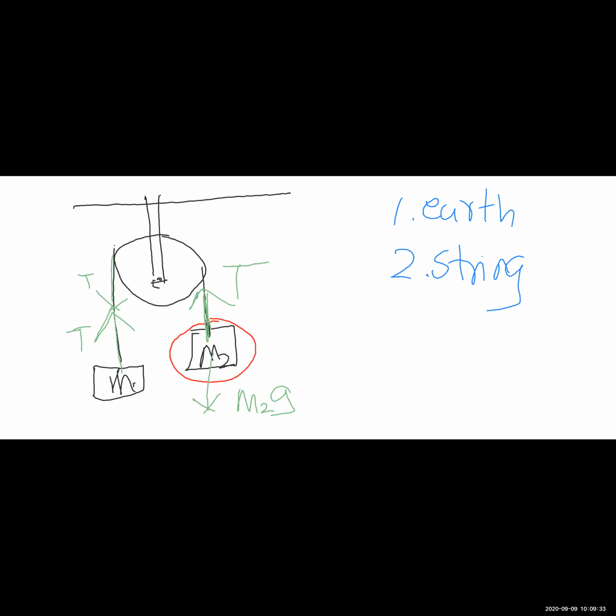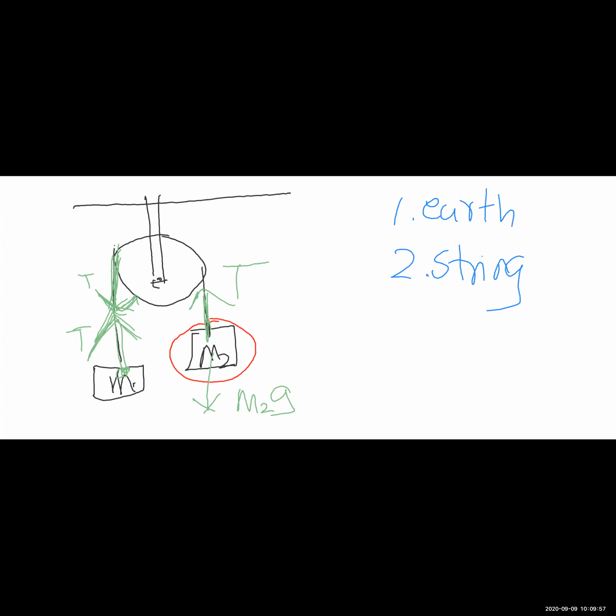Well, since it is a string, tension must be along the string. Whatever arrow I draw must be along the string, and it must be away from the point of contact. In this case, the string is in contact with the pulley, therefore the tension is here. In this case, the string is in contact with M1, therefore the tension is here.